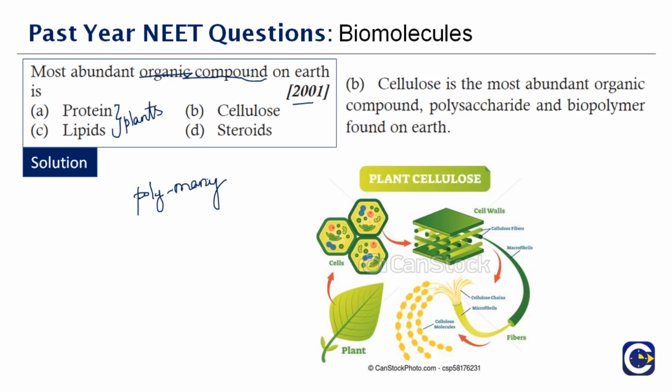Okay, so you have the plant cellulose here. The cell wall of the plant will have cellulose fibers. The fibers can be micro, macro, it depends, right? Cellulose is the one which makes up the cell wall of a plant, and it plays a very vital role in maintaining the survival of the plant. It has the stability to withstand any condition. Okay, the correct answer is option B.